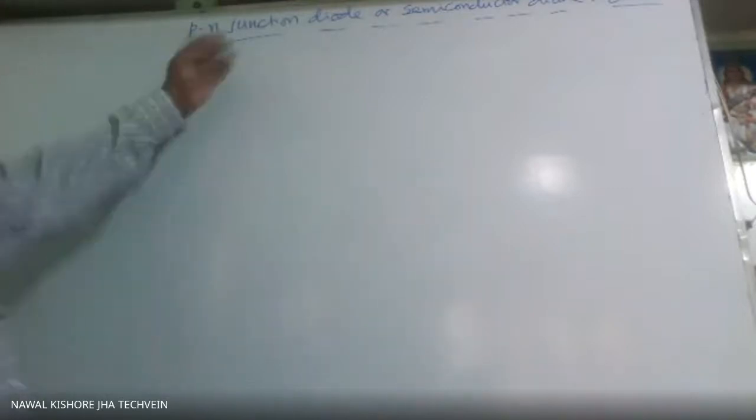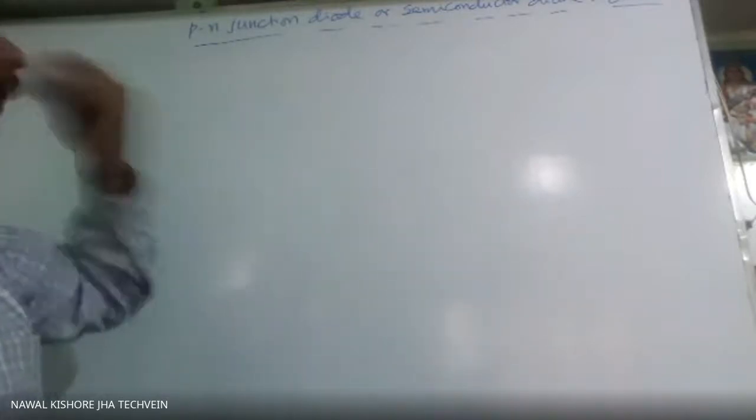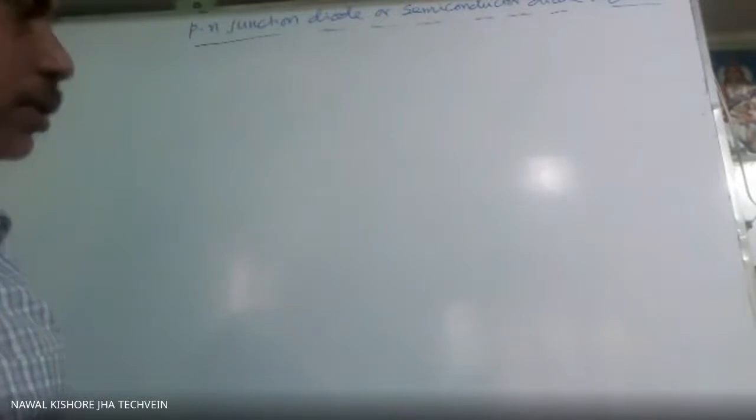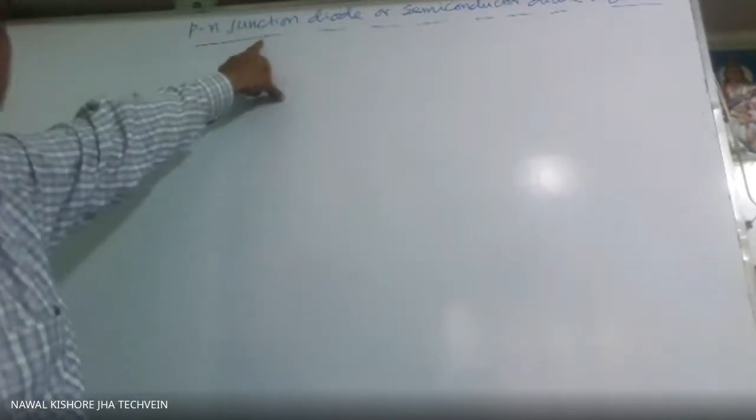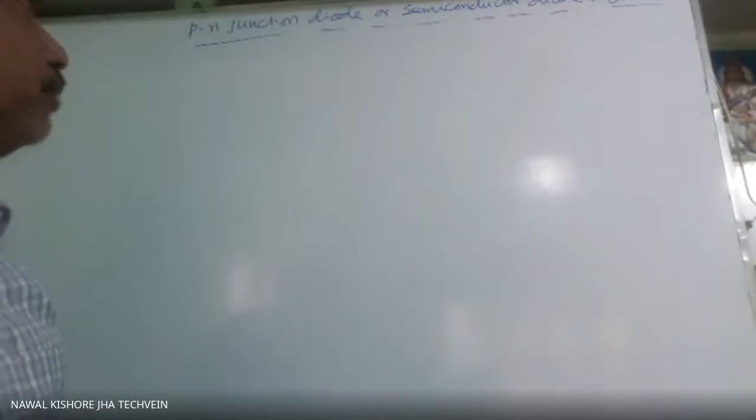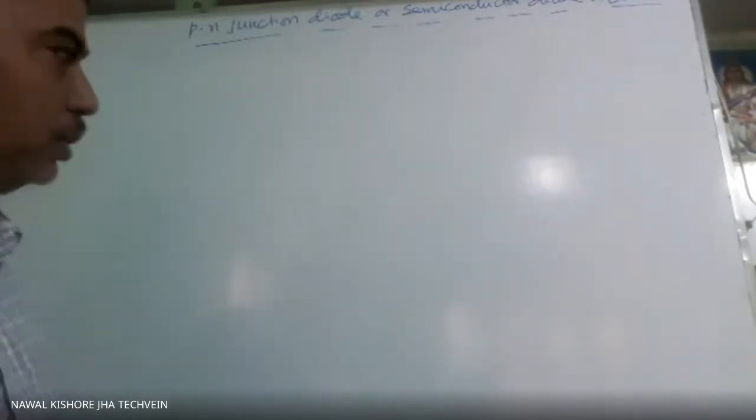Okay, so this is the PN junction diode or semiconductor diode. As the name makes clear, one part will be P-type semiconductor, the other will be N-type semiconductor, and they are joined. That is, a junction is formed. That's why the name is PN junction.